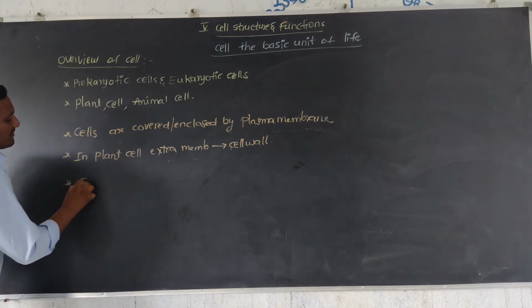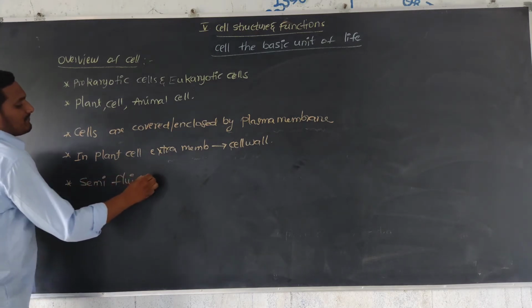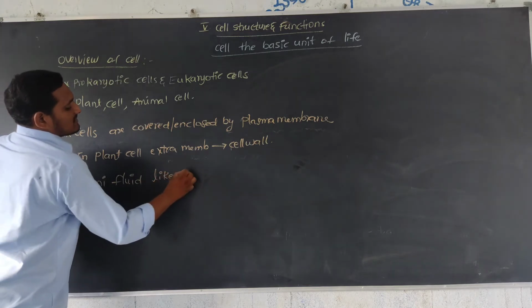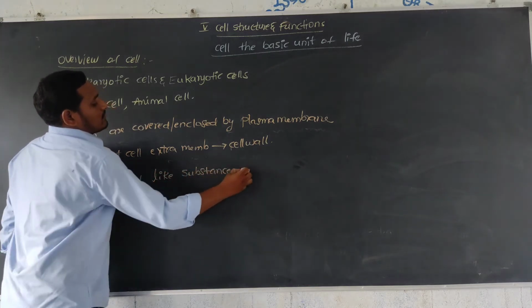Next, a semi-fluid like substance is present, that is cytoplasm.